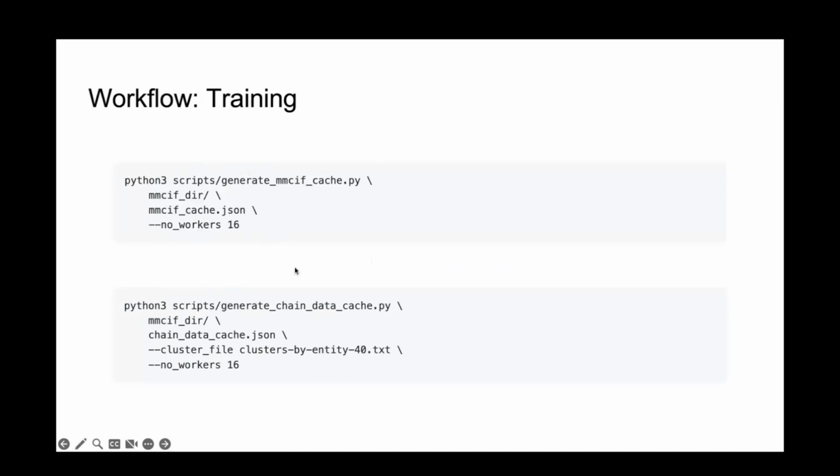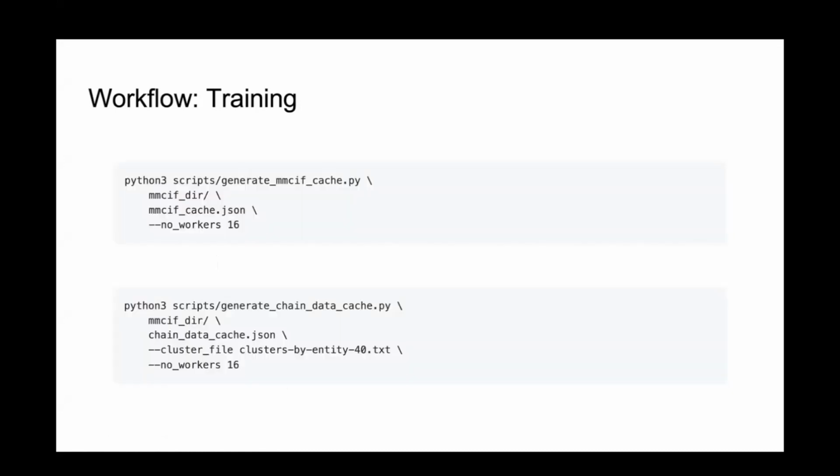This one speeds up template filtering, and this one speeds up a whole bunch of chain filters during training. OpenFold has a whole bunch of stochastic filters that will filter things by cluster size and so on. This just takes care of that. I've been meaning to combine these two. It's a little bit awkward to generate two different caches based on the same data, but for now, at least they're separate.